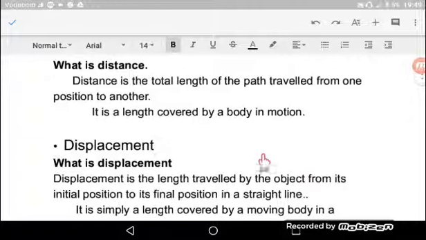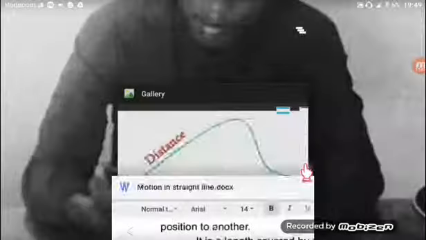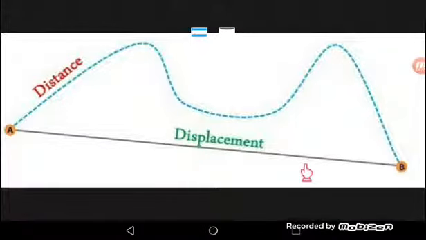Now let us come to displacement. Displacement is the length traveled by the object from its initial position to its final position in straight line. Kwamba ni ule urefu ambao kitu kinakuwa kimesafiri kutoka pale kilipoanzia mpaka pale kilipoishia, is what we call the displacement. Tunaweza tukatumia pia mchoro kuona displacement ni nini.